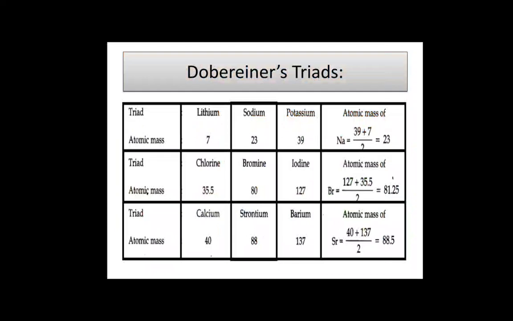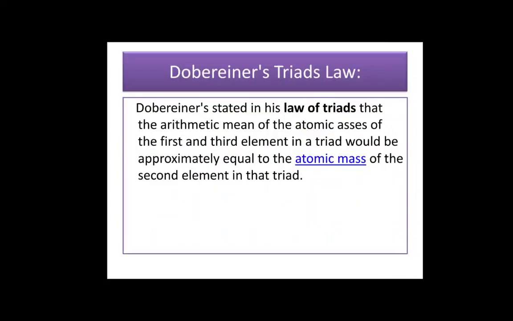He made groups of 3 elements, each having similar chemical properties, and called them triads. For example, atomic mass of lithium is 7, for potassium it is 39, the mean of these atomic masses is 23, which is approximately equal to the middle element, that is sodium.